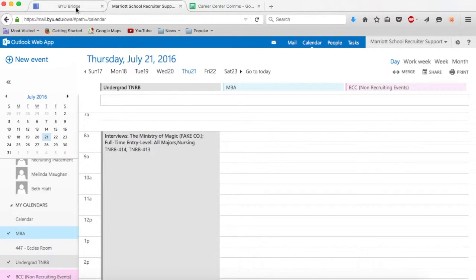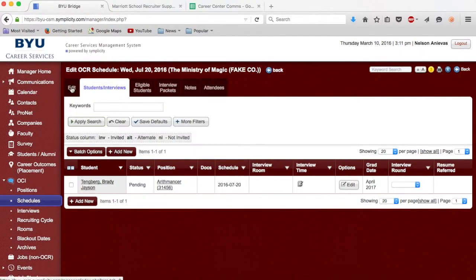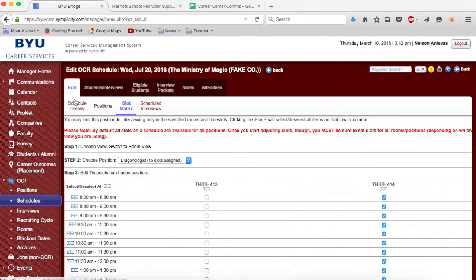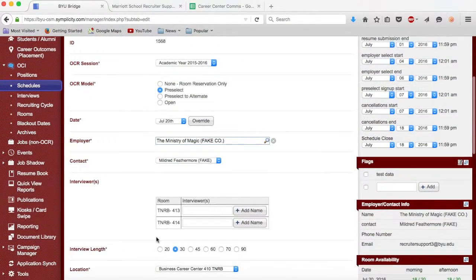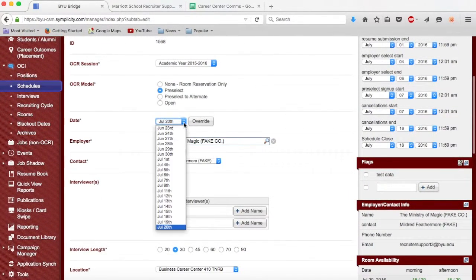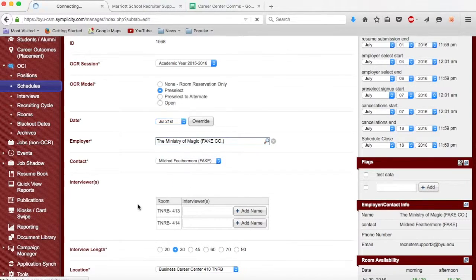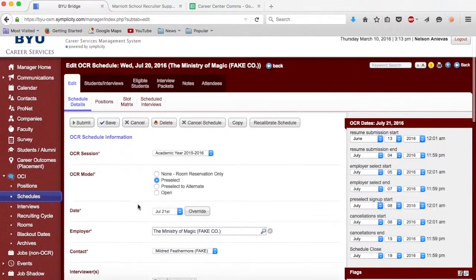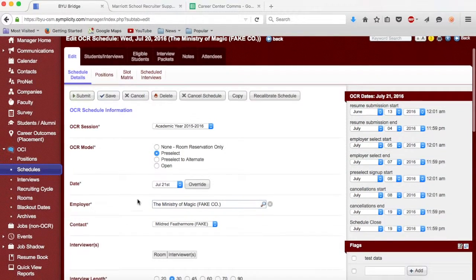If there seems to be no discrepancy with the rooms, or Ms. Feathermore is alright with the room changes, go ahead and change the OCI date. To do so, under the Schedule Details tab, go to the Date portion of the page. Under the drop-down menu, select the requested date, which will be the 21st. Scroll on down to the 21st. Wonderful, wonderful, and then we will click Save.